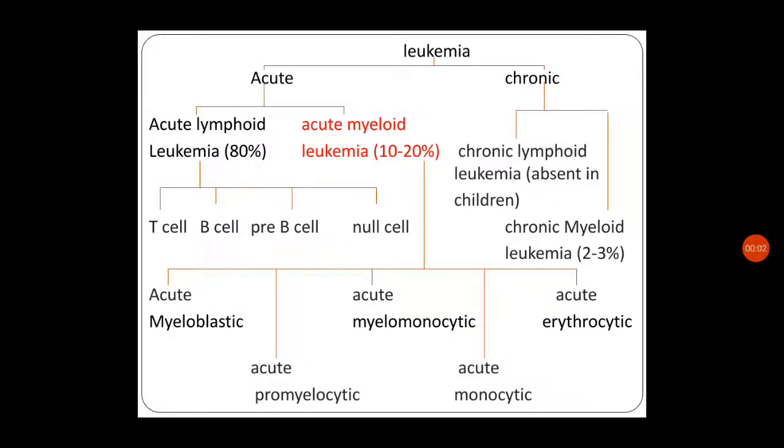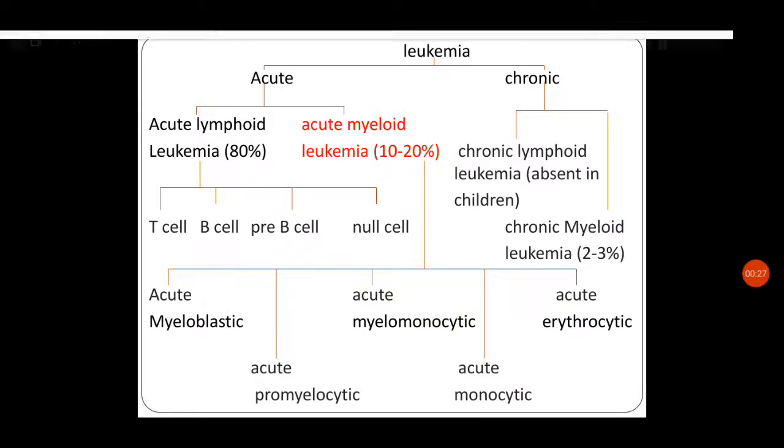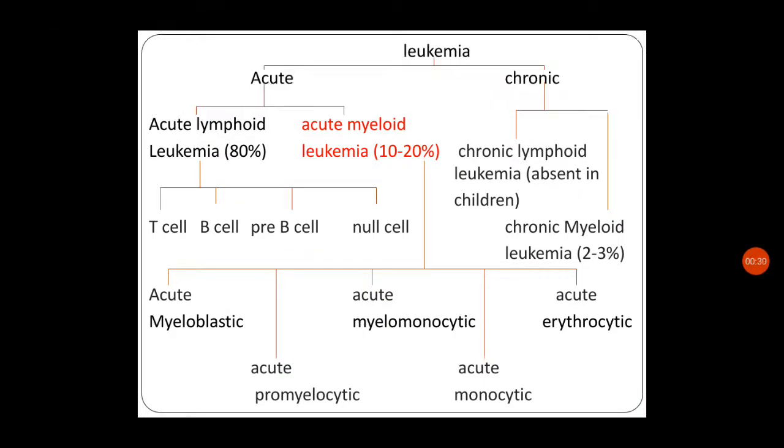Dear students, again we will be continuing the leukemia. So now we will be discussing the second type of acute leukemia, that is acute myeloid leukemia. Compared to acute lymphoid leukemia, which we were discussing till now, it is very less common, with only 10 to 20% incidence rate seen for acute myeloid leukemia.